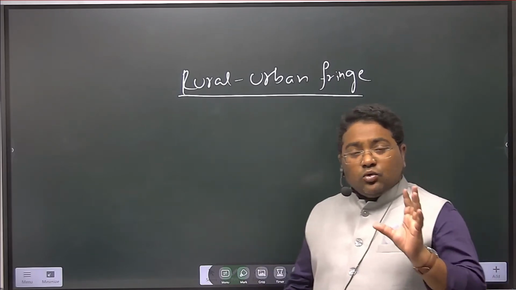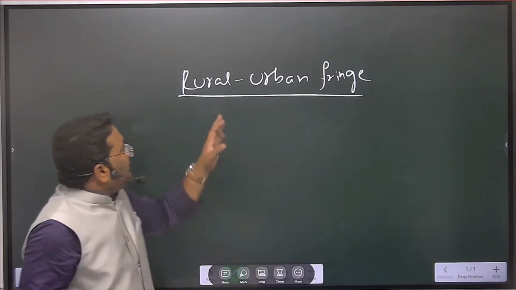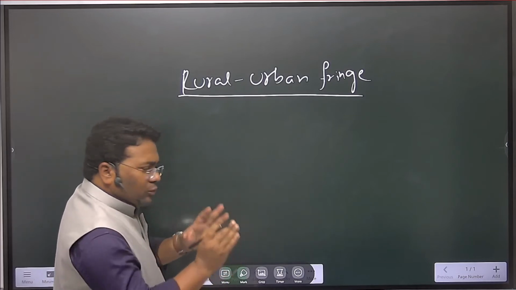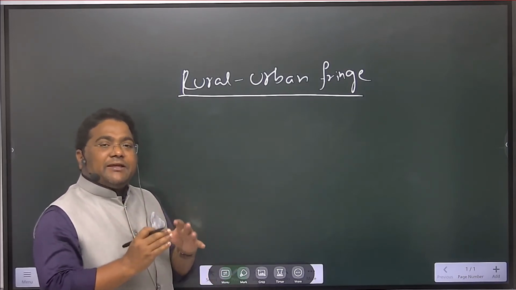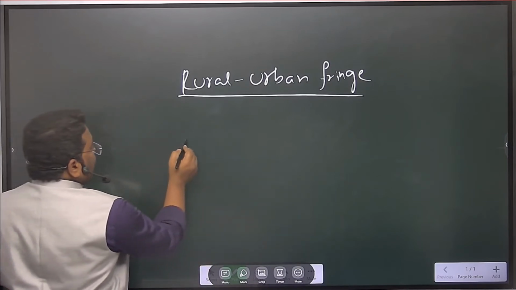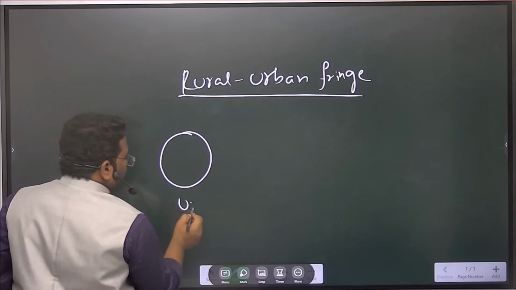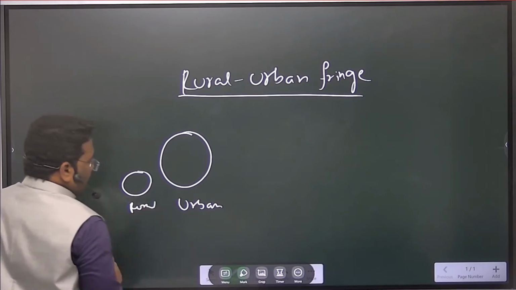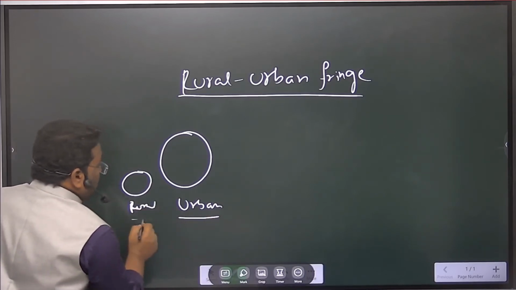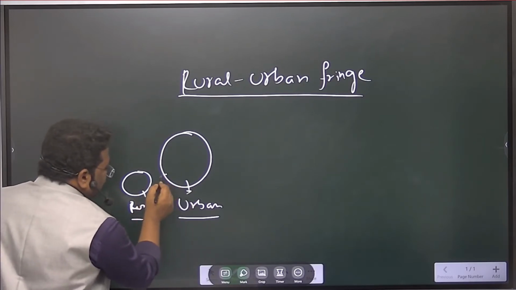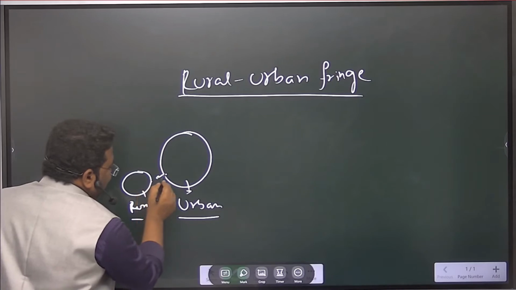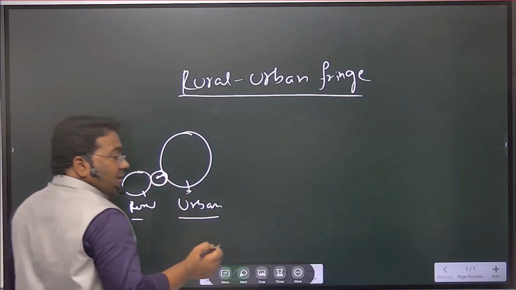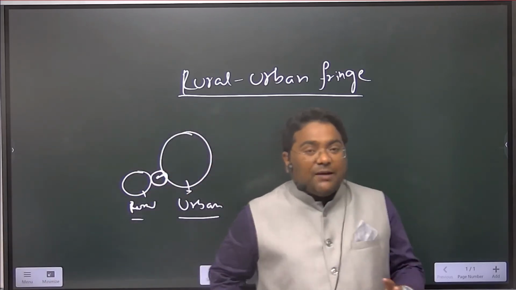The name itself indicates that it is between rural area and urban area, the fringe. For example, let me tell you with a simple diagram, then I will explain in the proper manner. So take this one urban area, and a little farther away there is the rural area. So urban area here and rural area here. The city's shadow will be falling here, and the city will be expanding towards the rural, and in between, in this region also, the city will be developing.